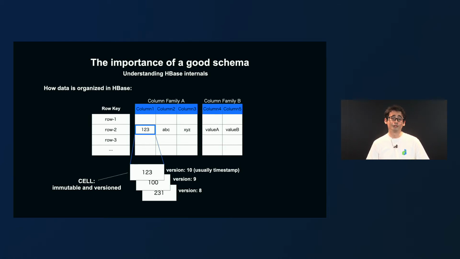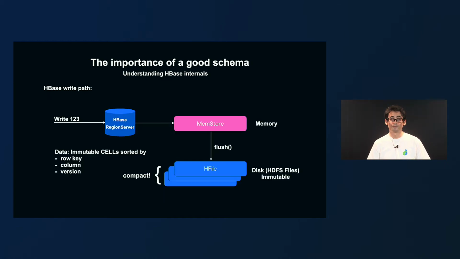So every time we update a value, we are actually just adding a new cell with a new value and a new version. Since most of the time we are just reading the latest version, it gives us the impression that we have updated the value. When we write data in HBase, we don't write directly to disk. We write first into an in-memory store called the memstore, and once in a while we flush the memstore into disk, into an immutable file in the Hadoop Distributed File System called an HFile.